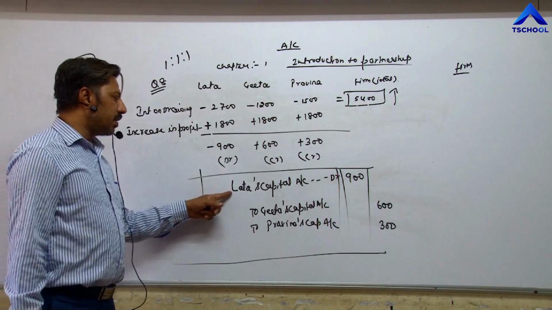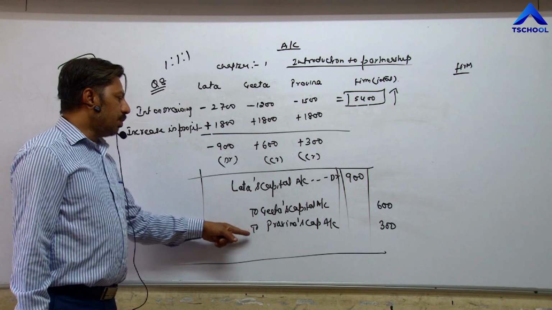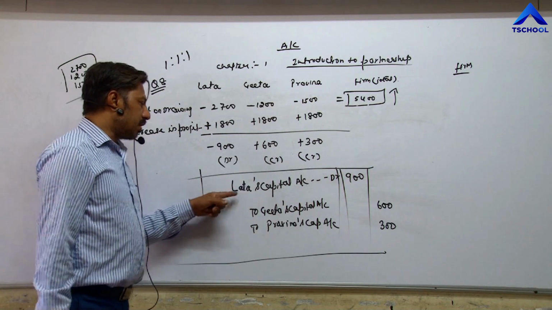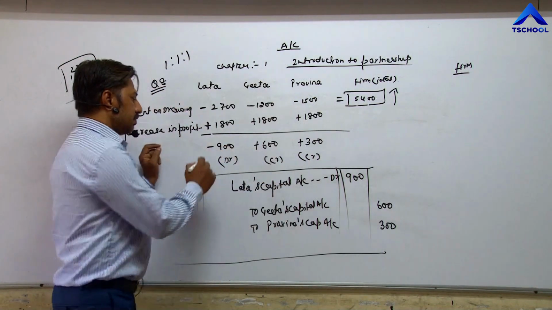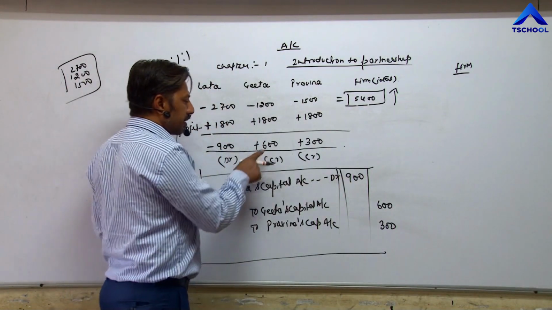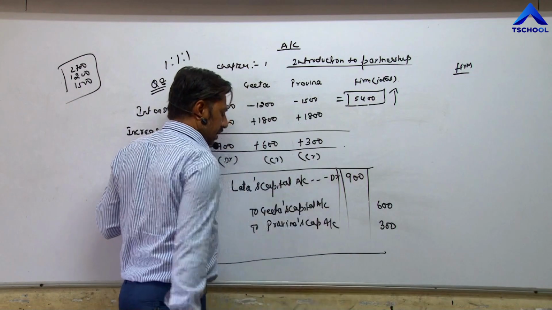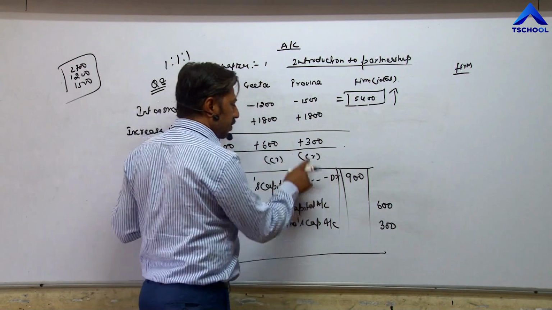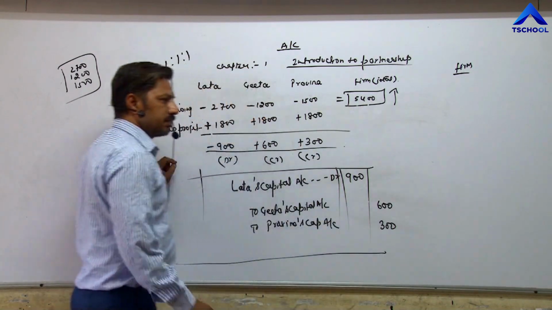Lata's capital account debit to Geeta's capital, to Praveena's capital. Lata's capital account will be debited by 900. Geeta's capital account will be credited by 600. And Praveena's capital account will be credited by 300.